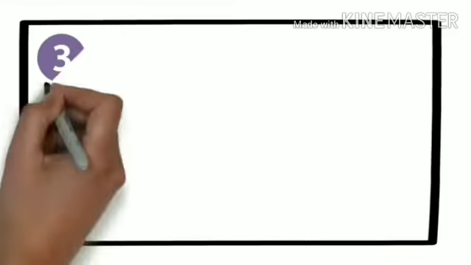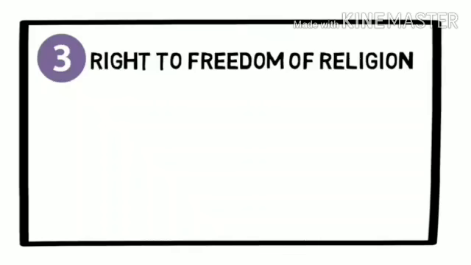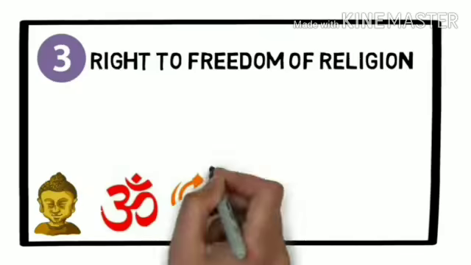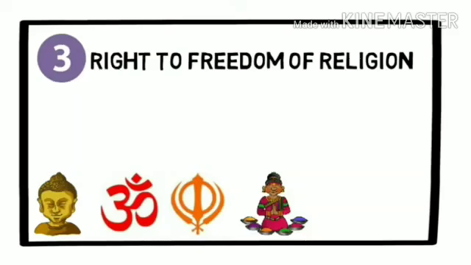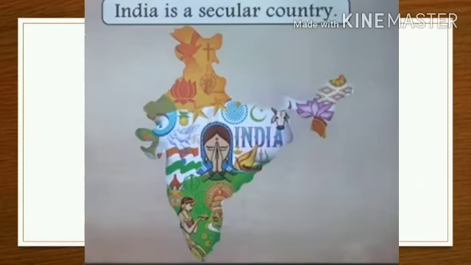Alright, the third fundamental right is right to freedom of religion. Children, you must have heard people saying India is a secular country. What does it mean? It means that people of India are free to follow their own religious beliefs. There are places where people are not allowed to follow their own religion. They are forced to follow one single religion, whether they want to or not.